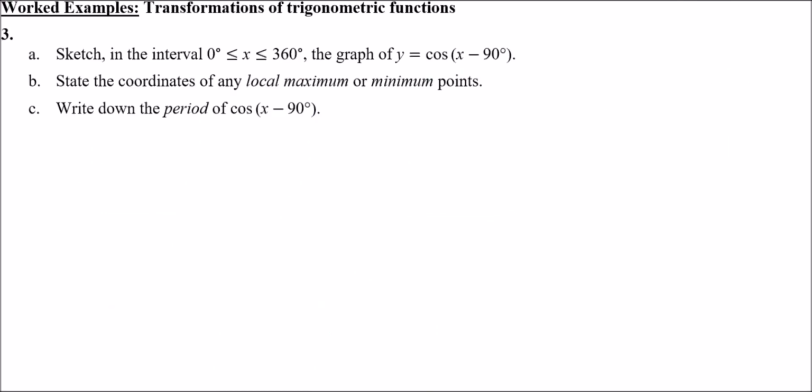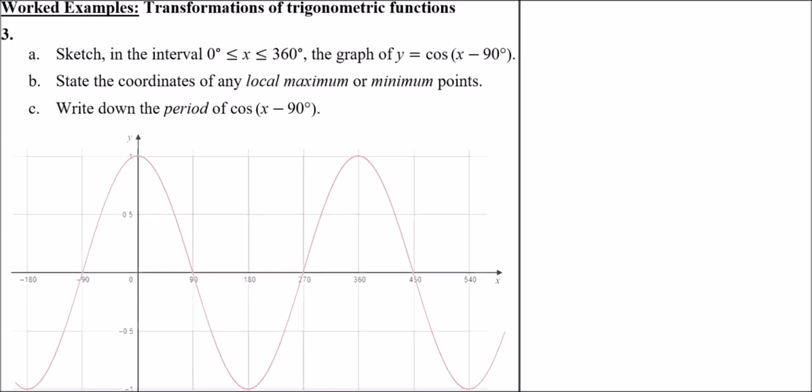Next and finally, question 3, part A, we need to sketch in the interval from 0 to 360 the graph of y equals cos of x minus 90. And again for this one, I'm going to cheat and use the previous sketch we did. And so if I just take the previous sketch, which is here, now this isn't within the same range. This is from minus 180 to 540. But bear with me, I'll just truncate it in a moment.